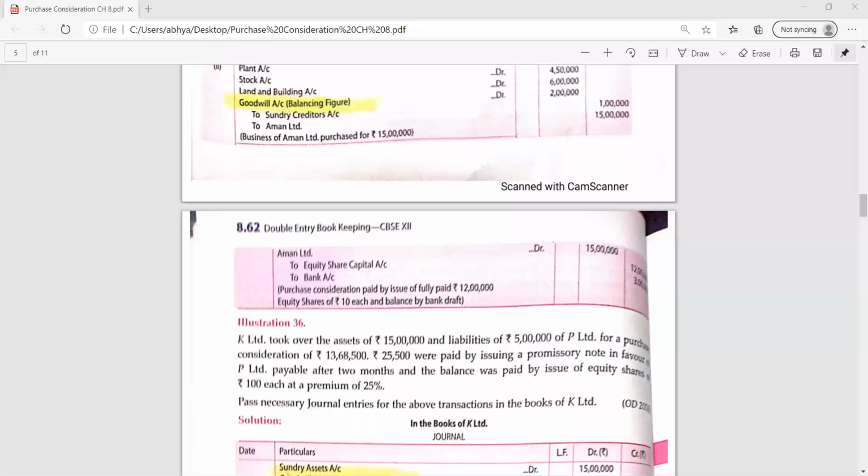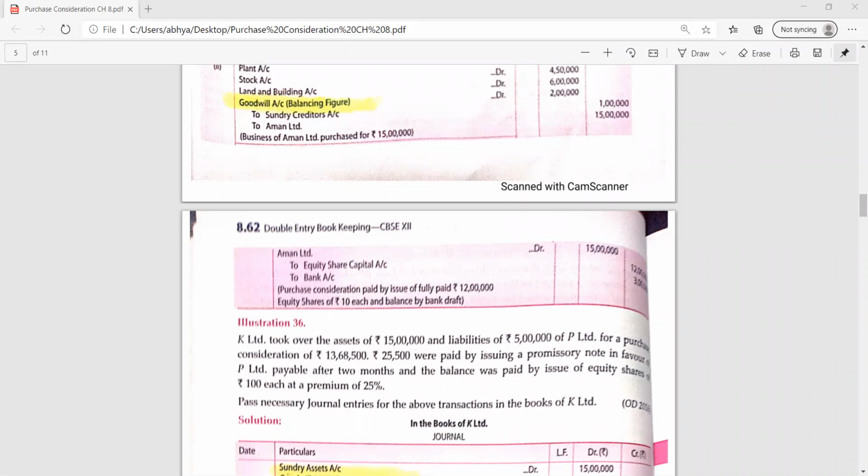Ma'am, sundry assets account debit, goodwill account debit. Very good. To sundry liabilities, to P Limited, the vendor. Tell me the amounts now.